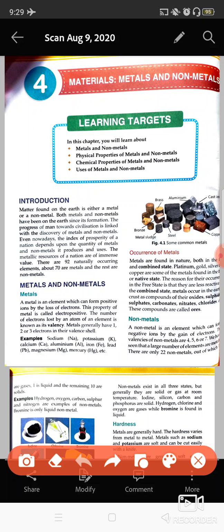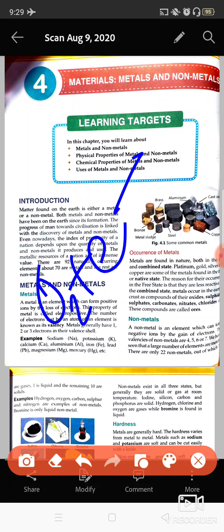So all the metals are found in their sulfate, carbonate, nitrate, chloride or oxide form. If I talk about the non-metals, these form negative ions. They always form negative ions. Like if oxygen takes one electron, it will form O minus, or 2 O minus.